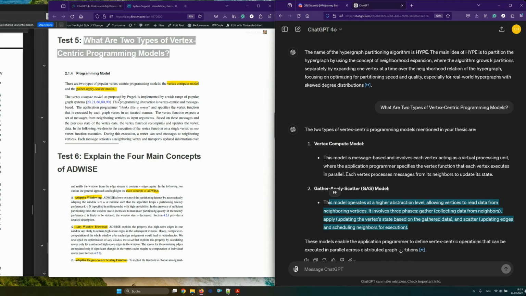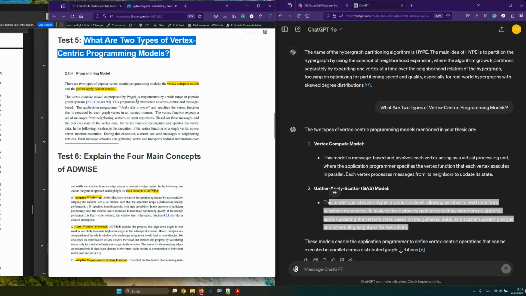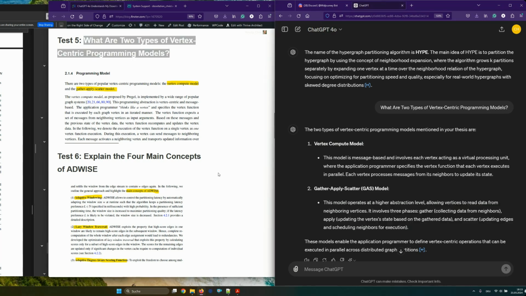Okay, so now let's have a very specific follow-up question. Who proposed the vertex compute model?